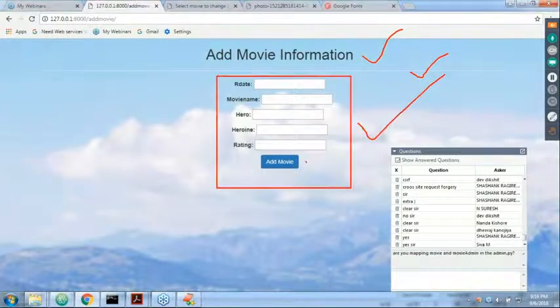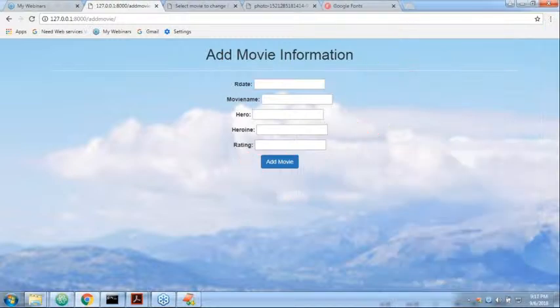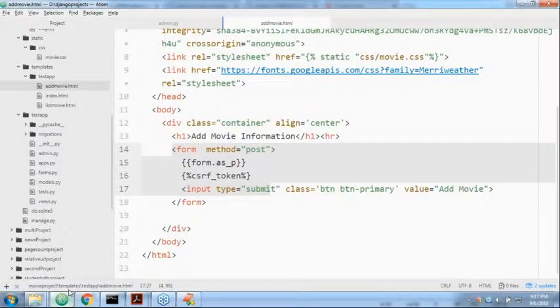Sir, why is this color coming and so on? This is bootstrap I used, right? Next, why is this form coming in the middle? Because I used a container. Div class is equal to container. Like this I used it, sir. Because of that, div class is equal to container, align is equal to center, like I did. Any doubt?